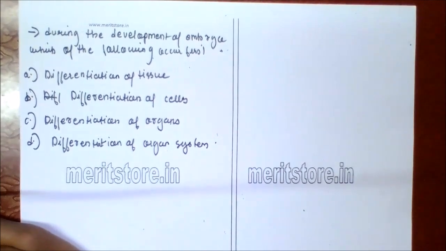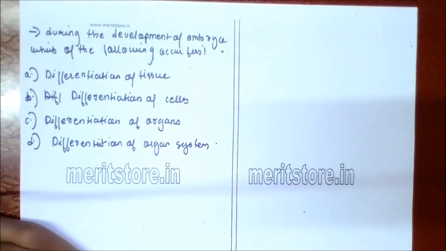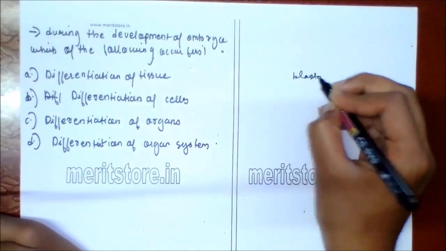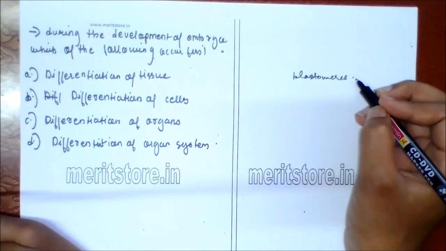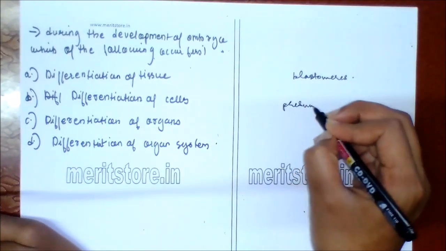During the development of embryo, which of the following occurs first? A. Differentiation of tissue, B. Differentiation of cells, C. Differentiation of organ, D. Differentiation of organ system. Blastula differentiates into various regions and cells called blastomeres. Blastomeres of a particular region form a particular part of the adult body. Hence these areas are called presumptive areas.